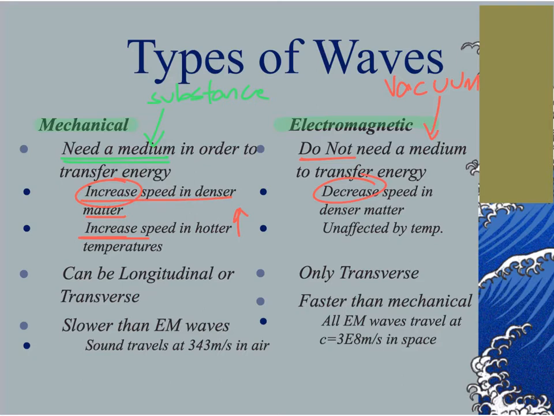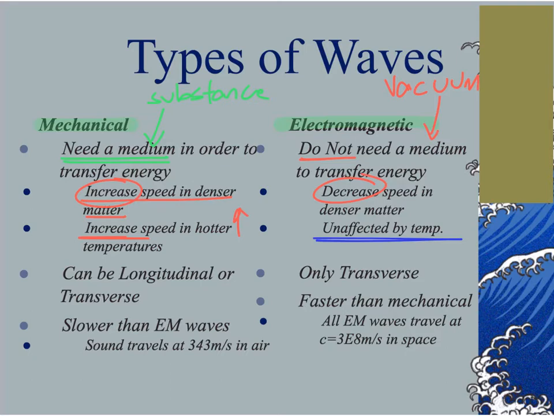The reason being, when those molecules are cooled down, they become more lethargic. They have less energy, they're moving very slowly. So as those particles move very slowly, they cannot transfer their energy as quickly as a warmer medium where the molecules are very excited, they're moving around very rapidly, very fast. They could transfer that energy a lot quicker as the temperature goes up. Electromagnetic waves, there's really no significant effect by temperature, so we're not even concerned about that.